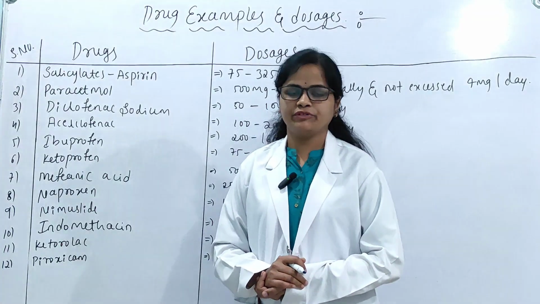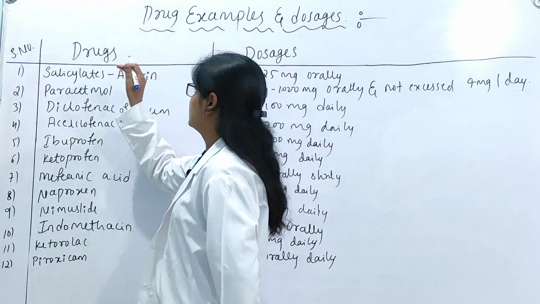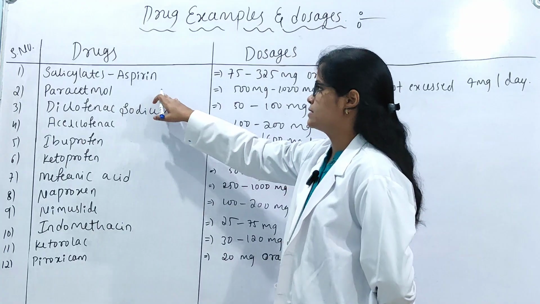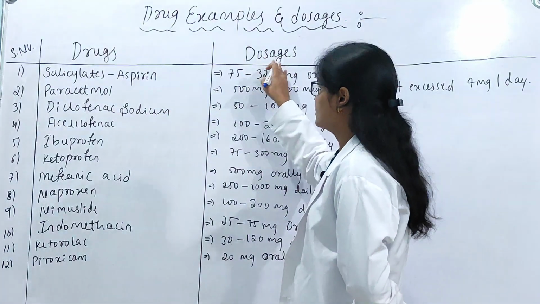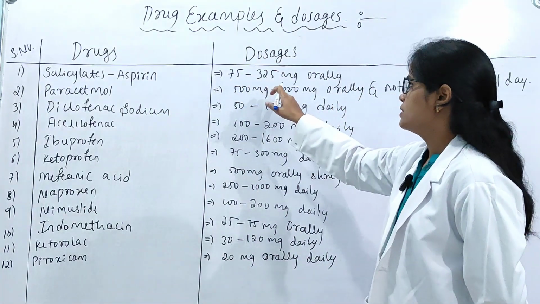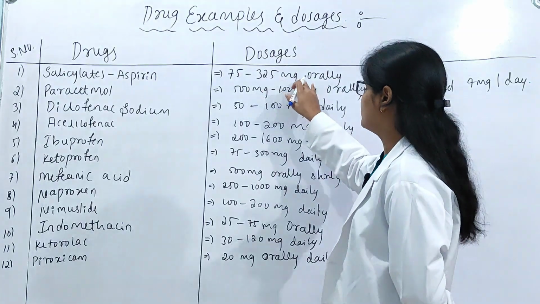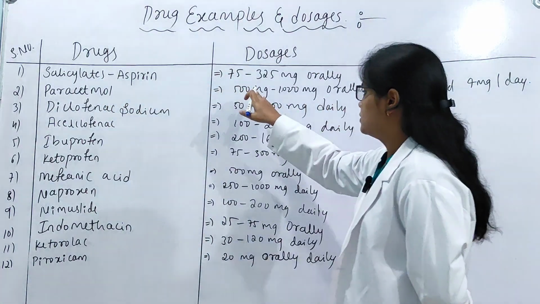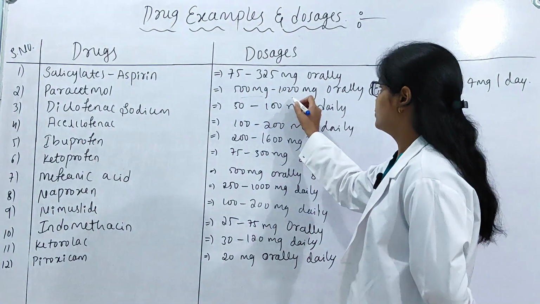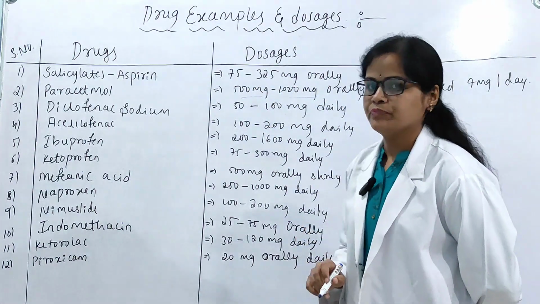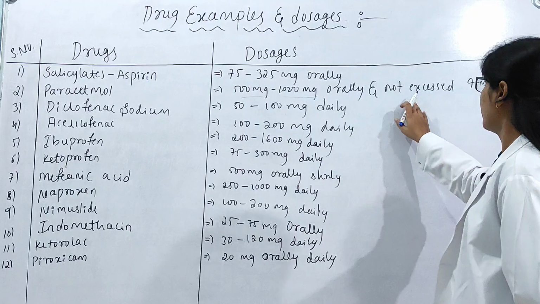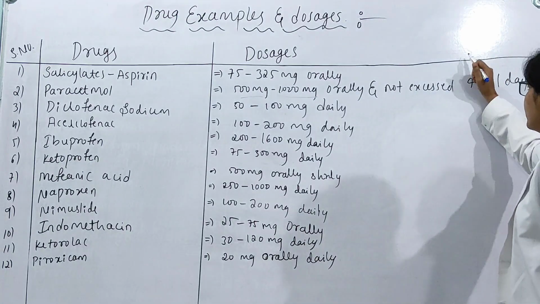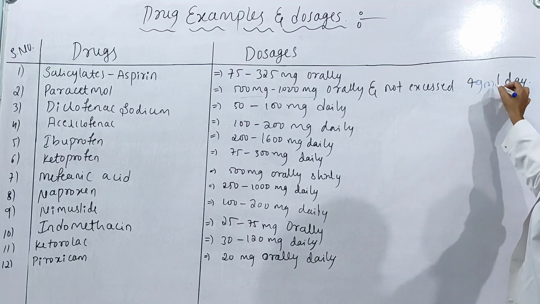Now we'll see some examples of NSAIDs. Here, the drugs: salicylates, aspirin. The dosage is 75 to 325 mg orally. And paracetamol, the dosage is 500 to 1000 mg orally and should not exceed 4 grams per day.